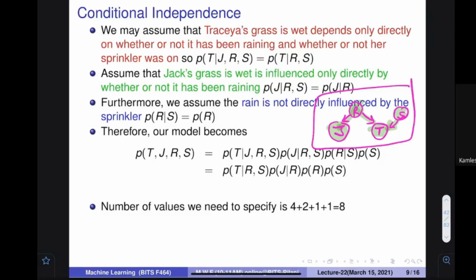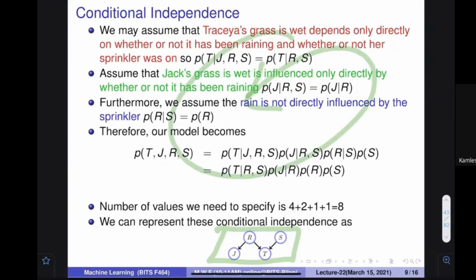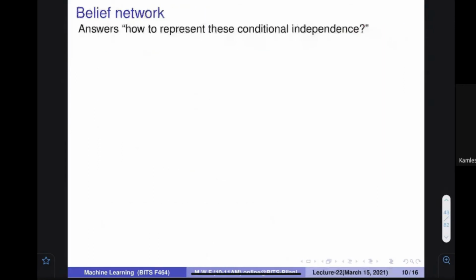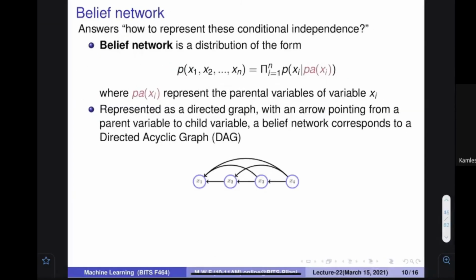So if you can understand, this was the total thing that I wanted to come to here. This particular diagram incorporates all these things and is important for us. This is the graphical representation of the world, and it is called the belief network. If we have a belief network and want to find the probability of these things, it is going to be the multiplication of the individual probability terms given their parents.